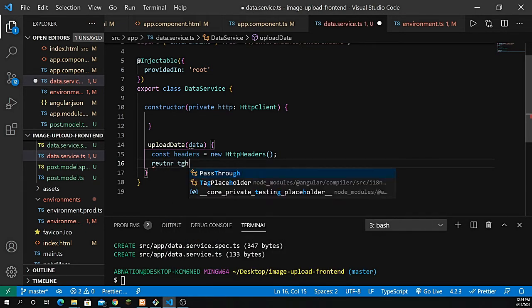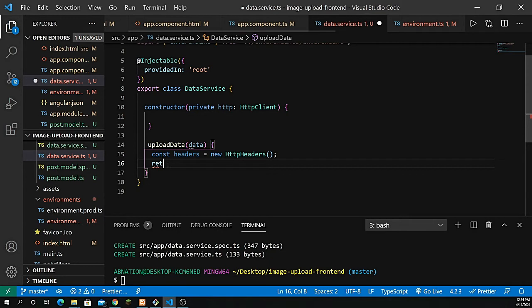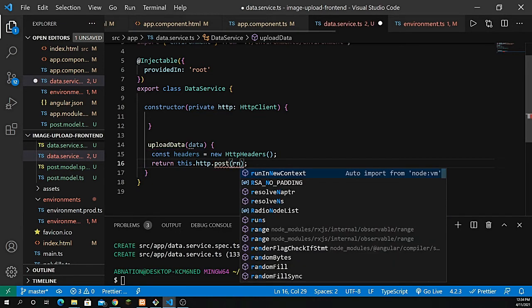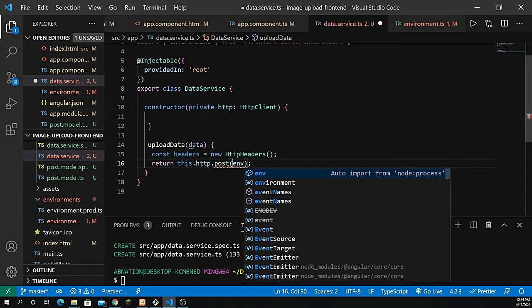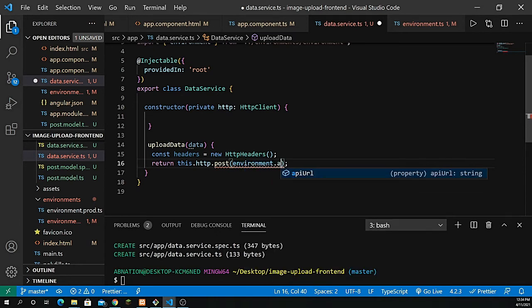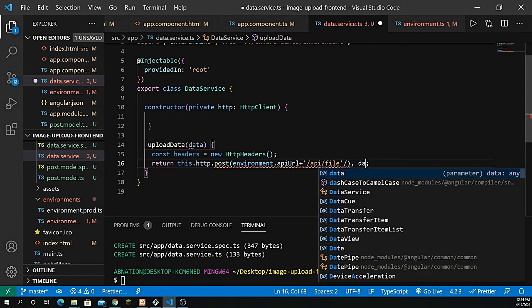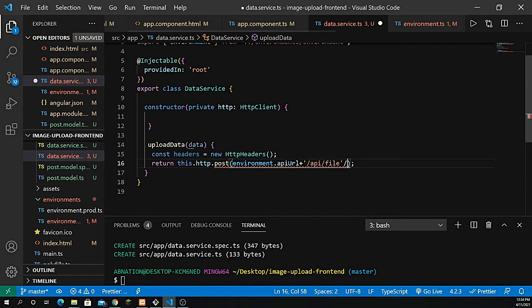So return this.http.post, and we have to define the environment variable here. So environment.apiUrl, and that's where we have to concatenate. So slash api slash file slash, and we have to pass the data, right? Something is wrong.